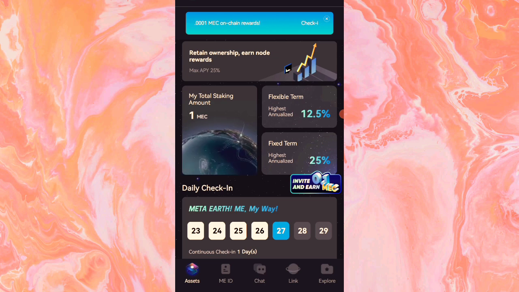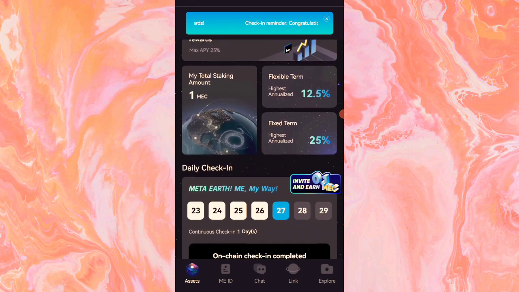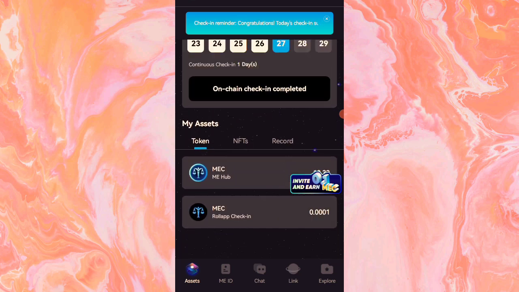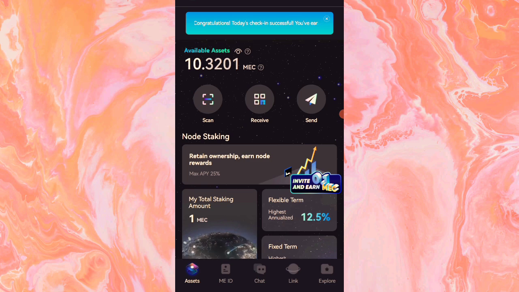Fixed term. Highest annualized. Okay. There is also an option to stake too, for you to earn more. So now let's go to how to sell the token after you must have earned enough.